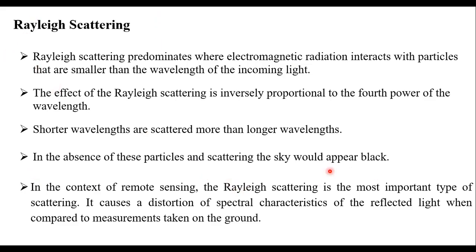Our sky will look like a black color. That is why, sometimes, due to the lack of this Rayleigh scattering, our sky will look black in color. In the context of remote sensing, Rayleigh scattering is a very important type of scattering, students.